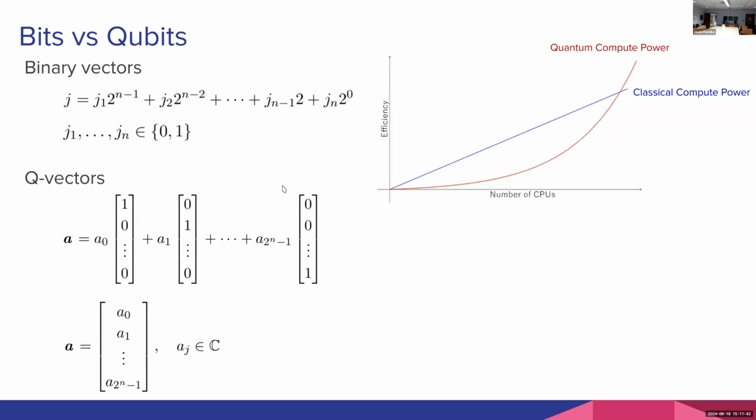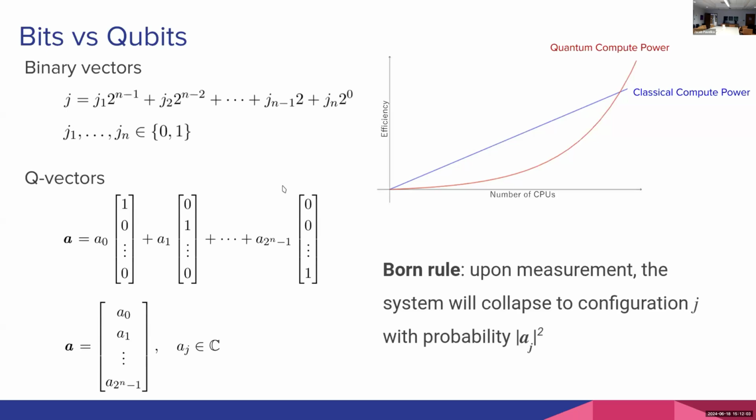The quantum compute power will exponentially outstrip the classical compute power because it will grow exponentially with the number of qubits, as opposed to linearly as classical compute power grows. So eventually, as quantum computing continues to advance, the idea is that we'll be able to take advantage of this exponentially sized state space to solve problems that are intractable on today's classical computers.